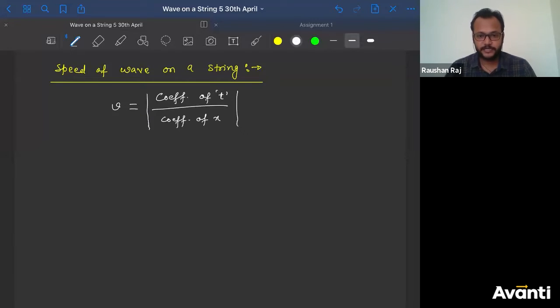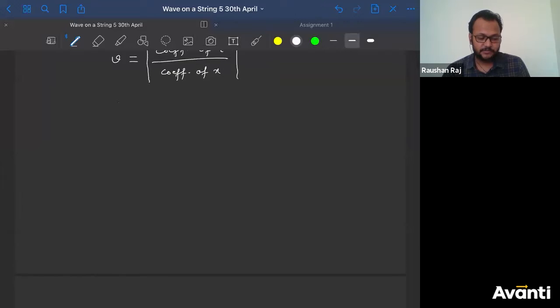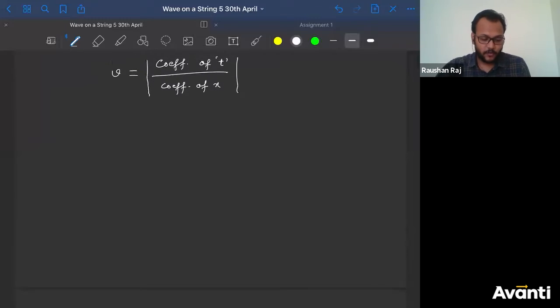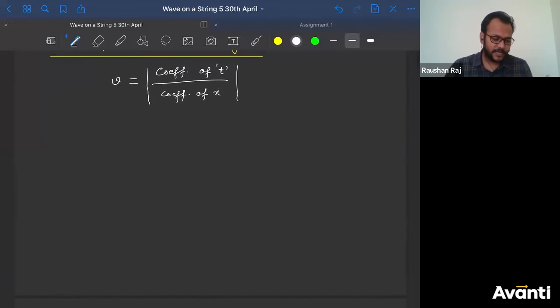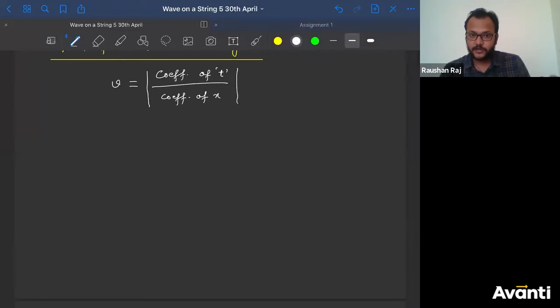ठीक है, तो उसको कैसे करना मैं बताता हूँ. See, there are few methods. There are actually, I know, 3 methods through which you can derive the speed of wave. I'll go with the simplest one, and if you want me to go for the other ones, at the end of the wave chapter I'll be conducting one specialized JE class, where I'll be dealing with some of these derivations. Those derivations I'll not be doing in normal class because that will not be important for NEET examination or even for JEE mains.